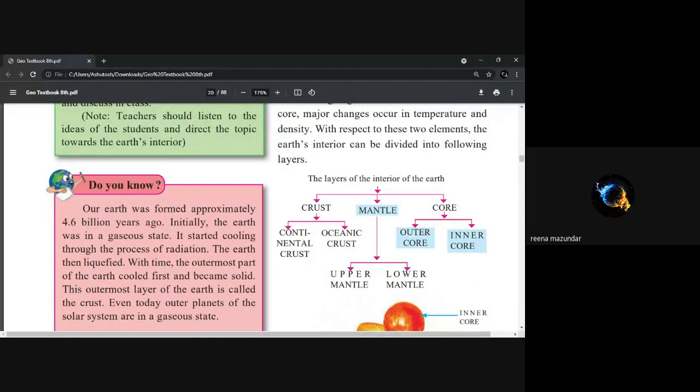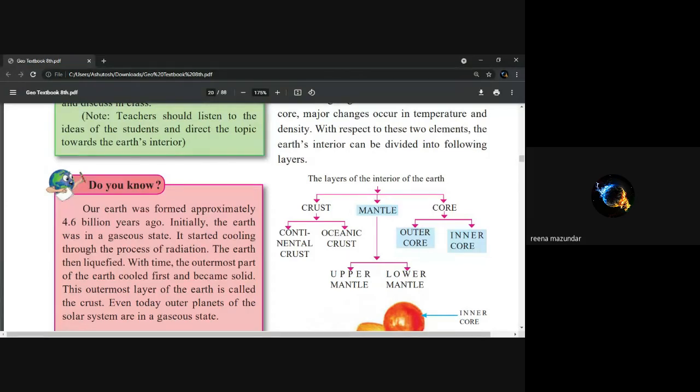So it is believed that the earth has formed approximately 4.6 billion years ago. Initially, the earth was in a gaseous state. It started cooling through the process of radiation, then liquefied. With time, the outermost part of the earth cooled and became solid. And that outermost layer of the earth is called the crust. But even today, outer planets of the solar system are in a gaseous state. So after Earth, we have Jupiter, Saturn, Uranus, Neptune, Pluto. That means these are the outer planets because they are beyond Earth.